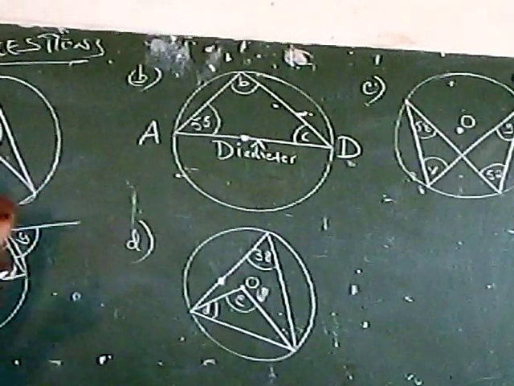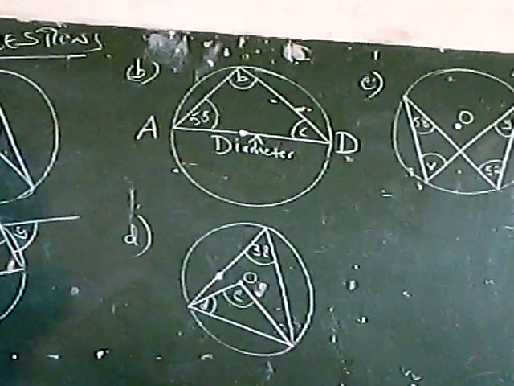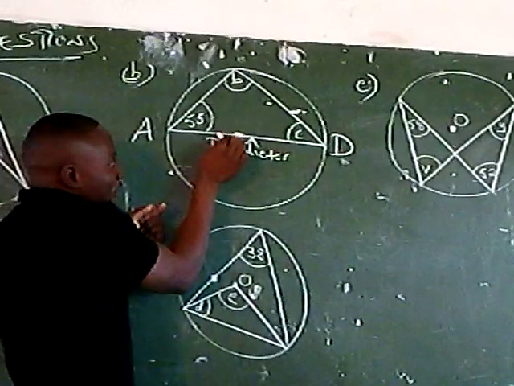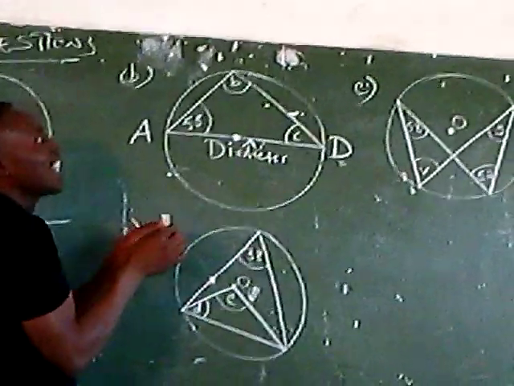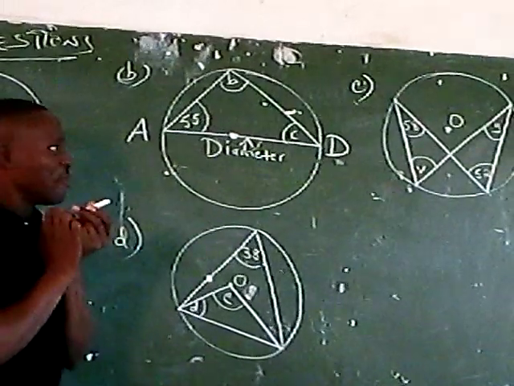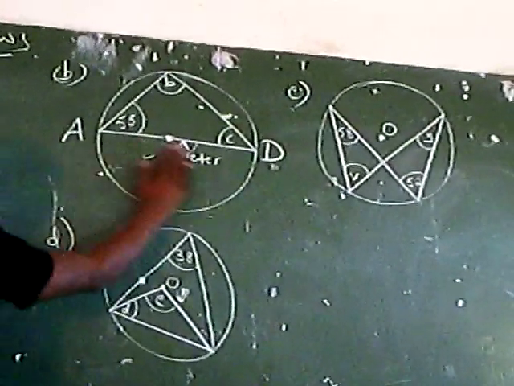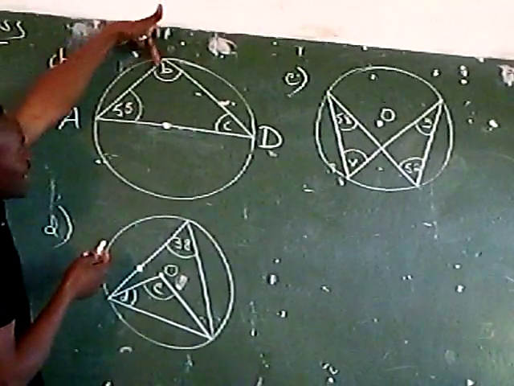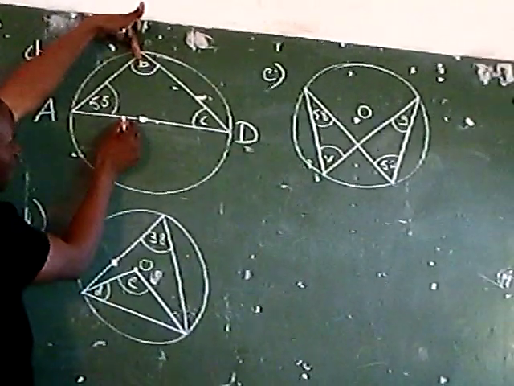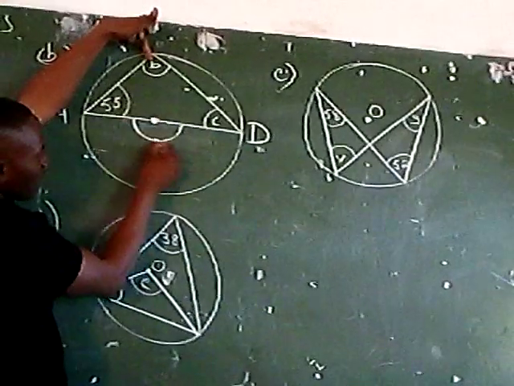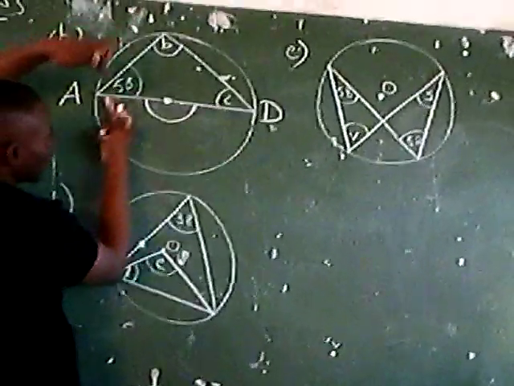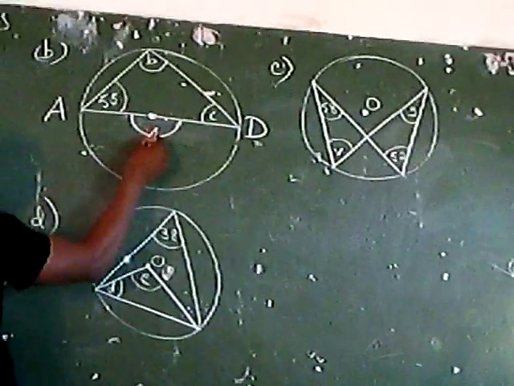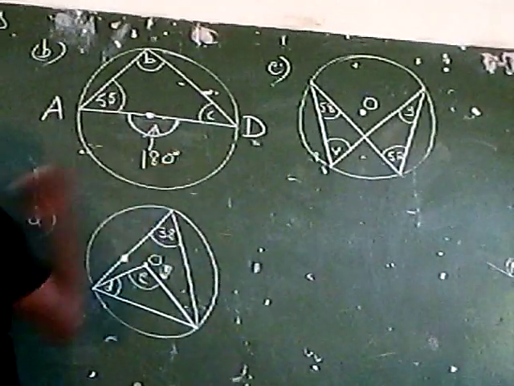We can also borrow the idea of the angle at the center being twice the one at the circumference. From the look of things, the angle at the center, with reference to the angle at the circumference, we are talking about this angle here. This angle here is actually right on the straight line, at 180 degrees.